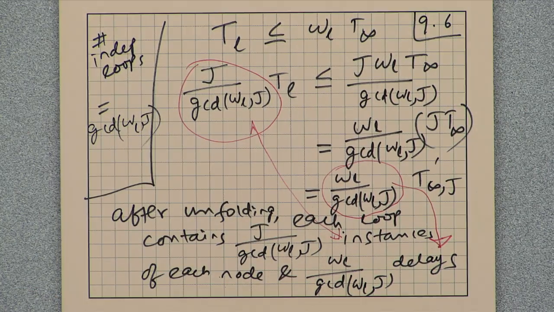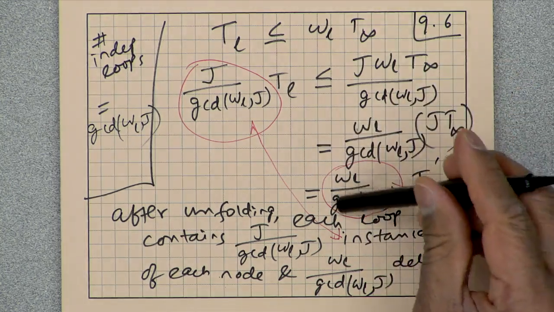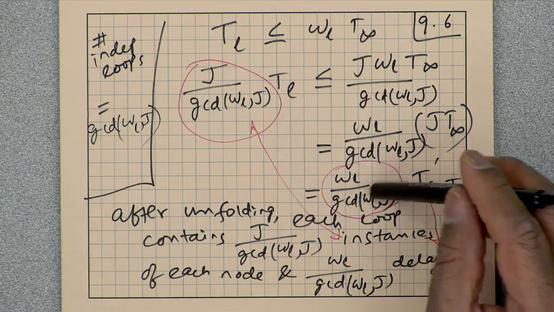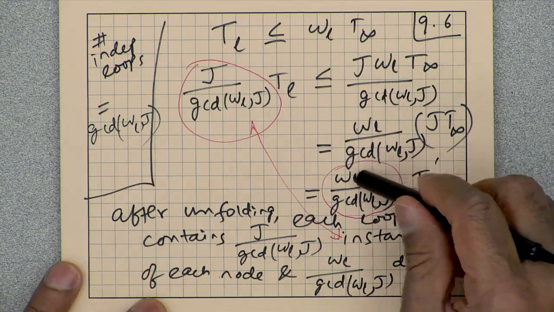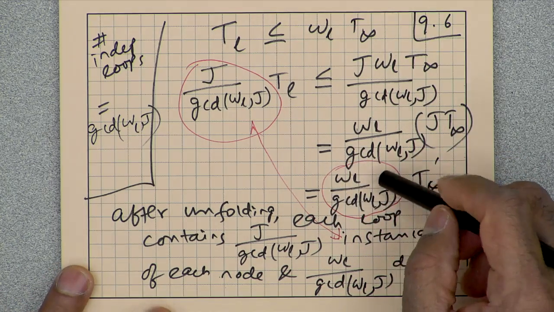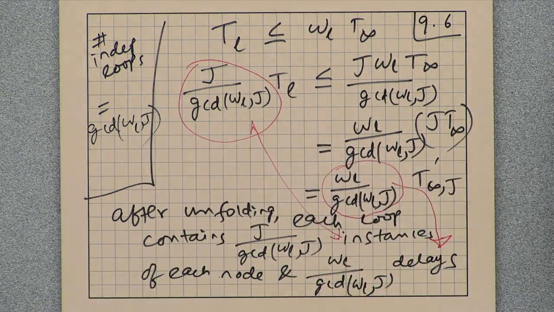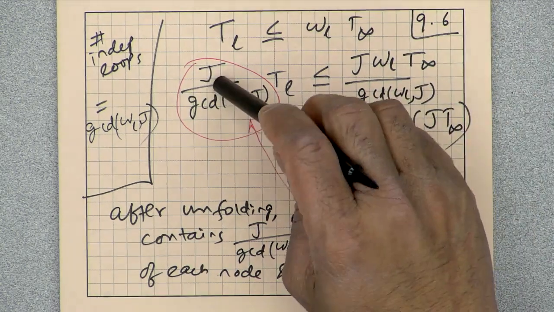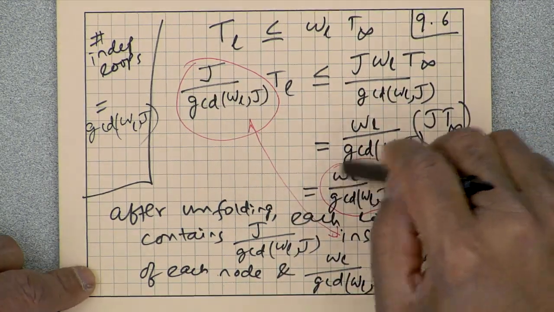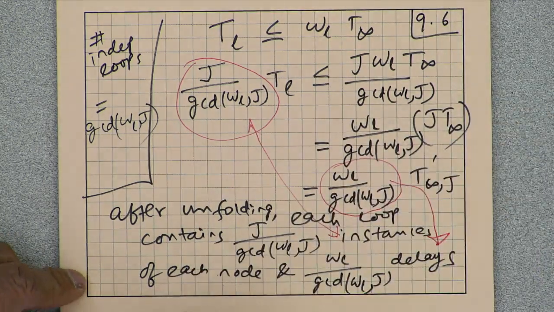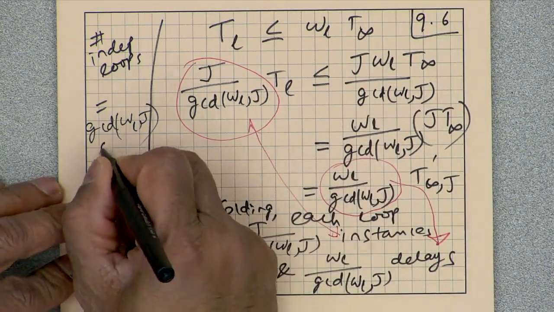Another way to think about that: one loop contains these many delays, and we had a total of WL delays. So how many independent loops? WL divided by this number, which is also the same number. So J divided by this or WL divided by this is the same number. That is the number of independent loops after unfolding.